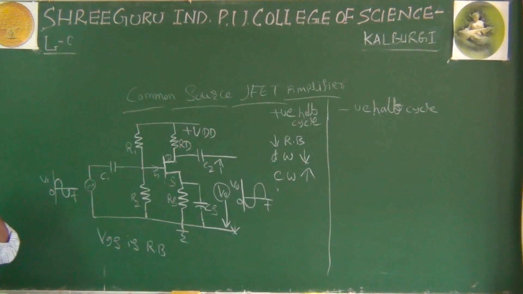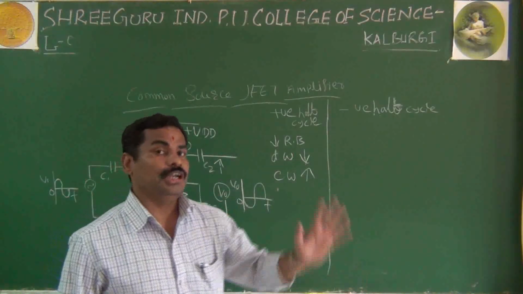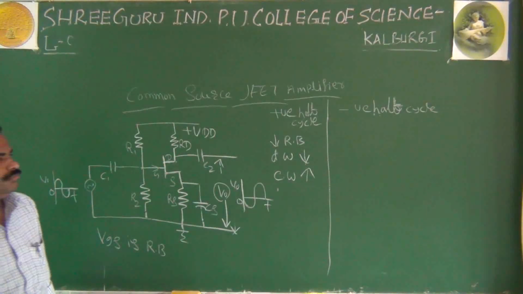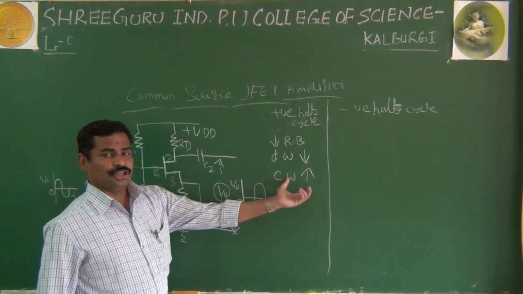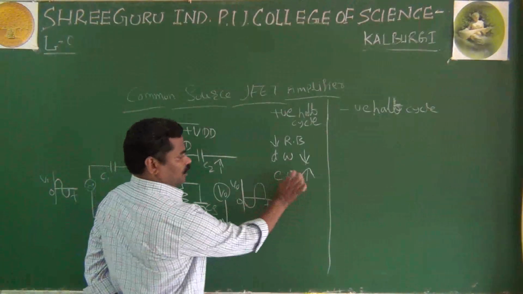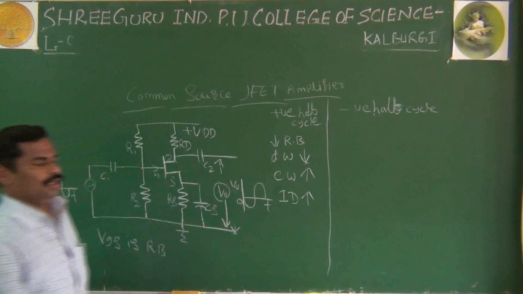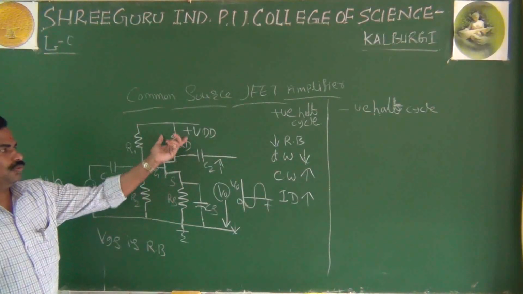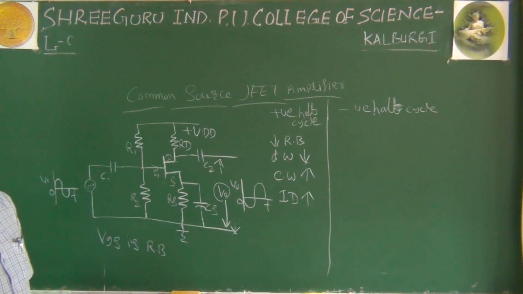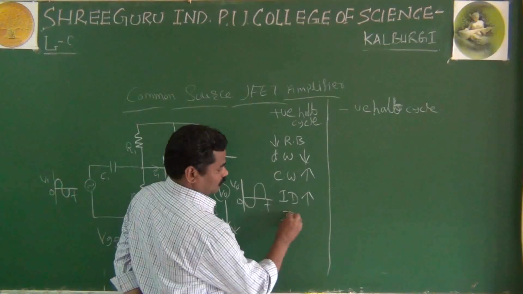Because the channel width depends upon the depletion region, and the depletion region depends upon the reverse voltage. As you already studied in the first topic, I am not going into detail about this. Because the channel width increases, the drain current that moves from source to drain increases. ID increases, and as we know, if ID increases, more current flows through RD, which means more voltage drop across RD. It means ID into RD increases.